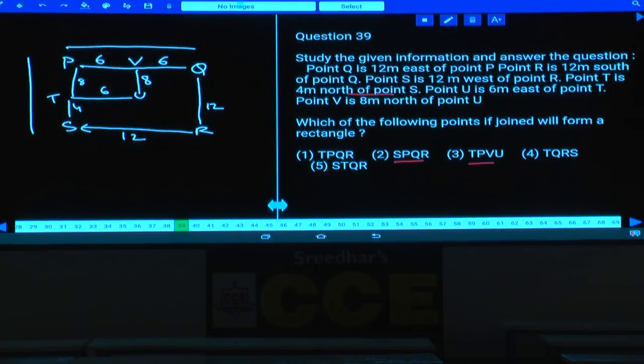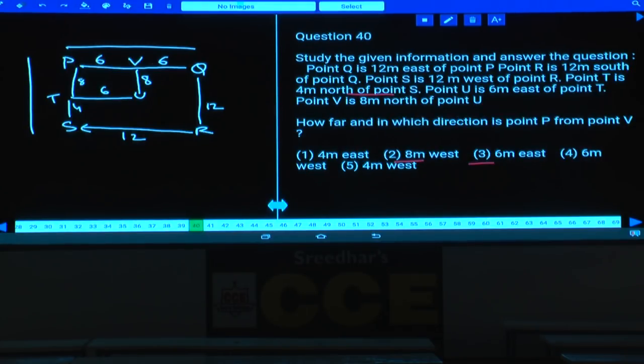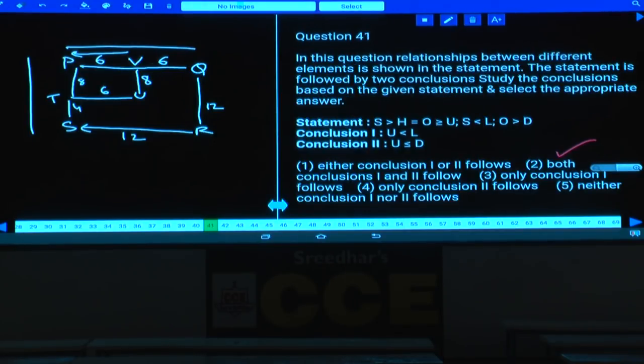39. Then, question number 40. How far and in which direction is point P from point V? Point P from point V. Yes, tell me what is the distance between P and V here? 6 meters. Towards which direction? 6 meters towards west, and it is choice 4. Question number 40, choice 4 is the answer.